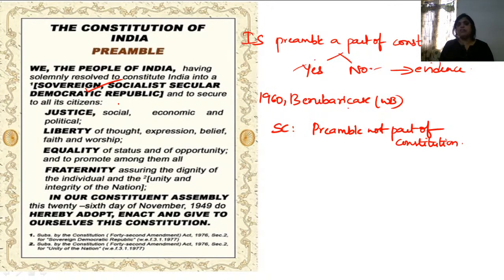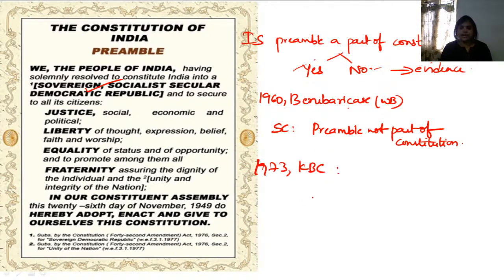You cannot be called sovereign because the preamble was never part of the constitution, so you don't have the power to give away land to other countries. In the Berubari case, the Supreme Court for the first time stated that the preamble is never part of the constitution. Right? Now, in 1973, the Kesavananda Bharati case.